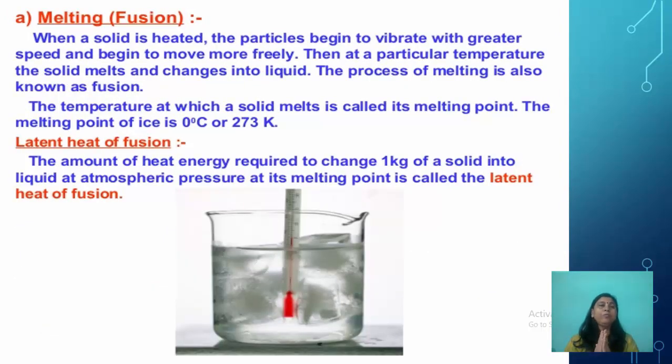Now coming to melting or fusion. When a solid is heated, the particles begin to vibrate with greater speed and begin to move more freely. Then at a particular temperature, the solid melts and changes into liquid. The process of melting is also known as fusion, and the temperature at which a solid melts is called its melting point. The melting point of ice is 0 degrees Celsius or 273 Kelvin. Now latent heat of fusion. The amount of heat energy required to change 1 kg of a solid into liquid at atmospheric pressure at its melting point is called the latent heat of fusion.